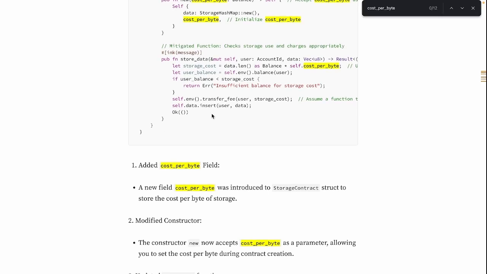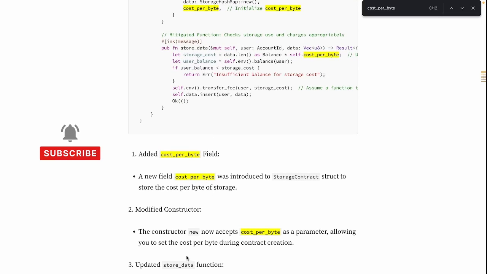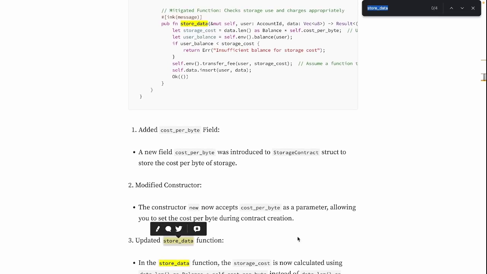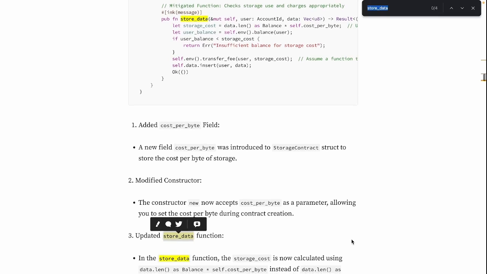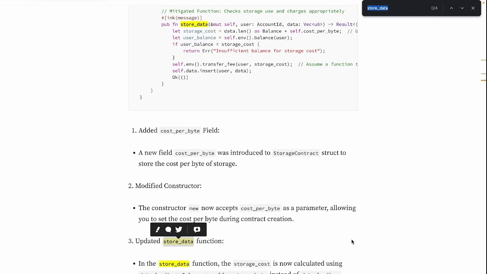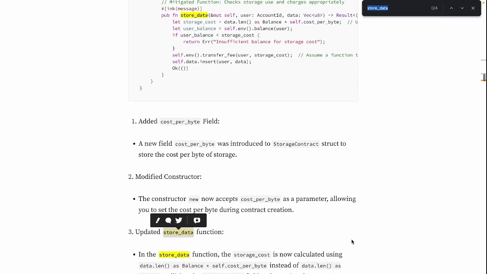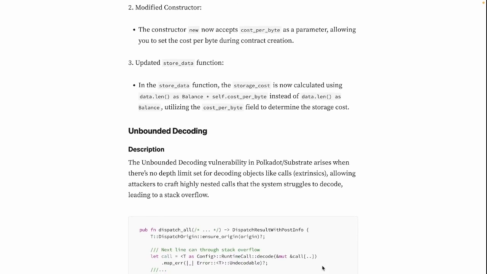And then we updated the store data function. In the store data function, the storage cost is now calculated using data.len as balance times self.cost_per_byte, instead of just data.len as balance, utilizing the cost per byte field to determine the storage cost. So we're adding it and then we're using it here.